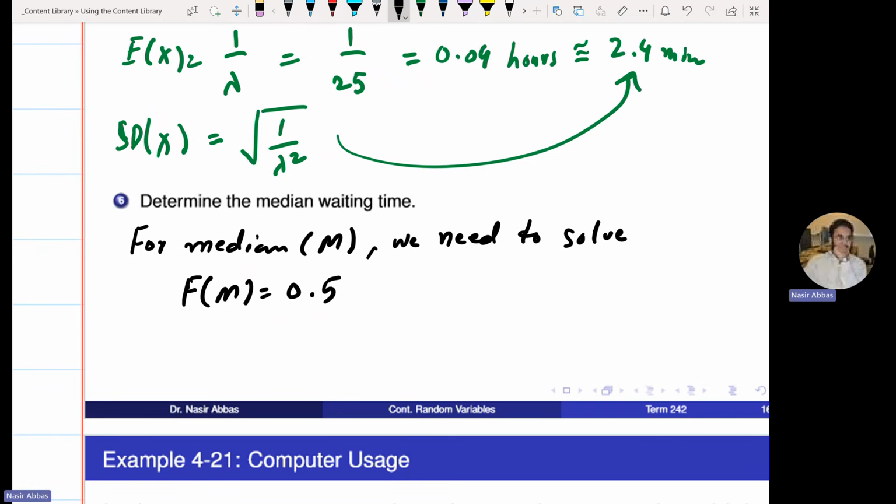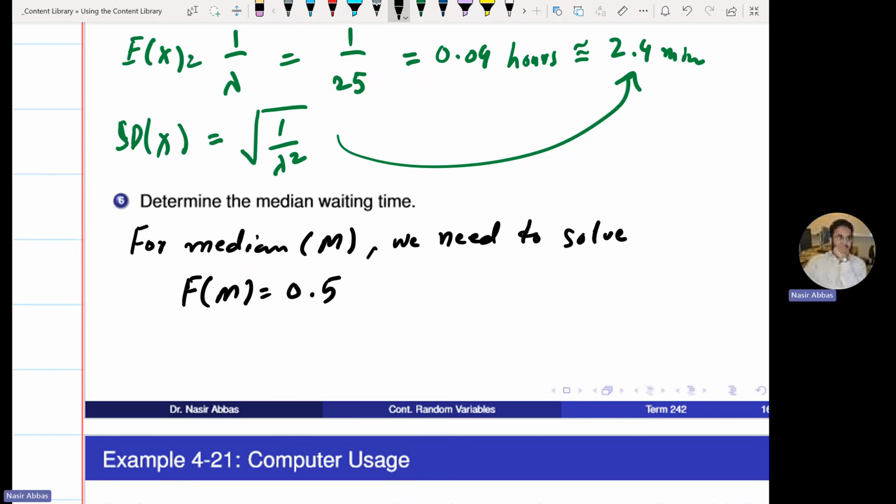F of median equals 0.5. Why 0.5? Because it's median. If it is Q1, this will be 0.25. If it is 90th percentile, this will be 0.9.